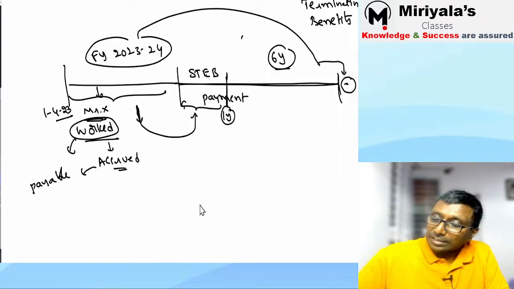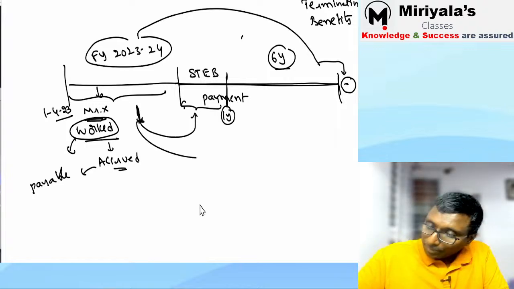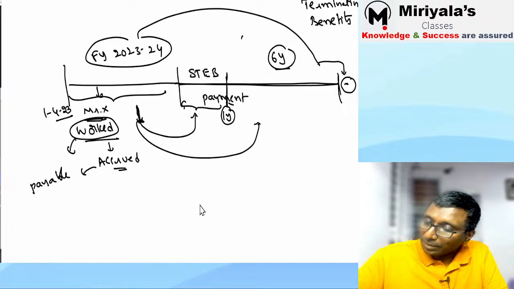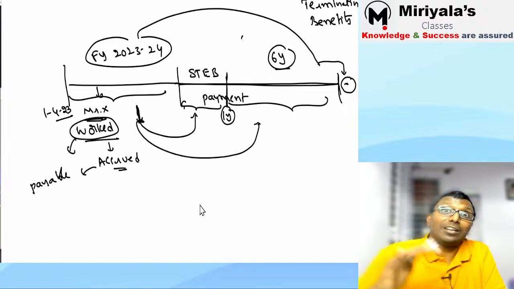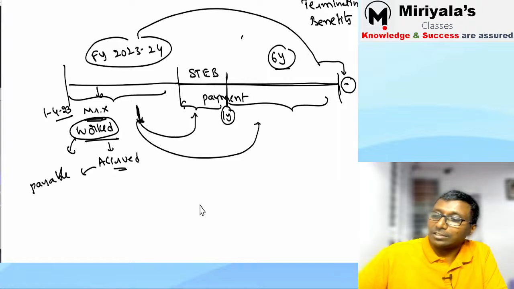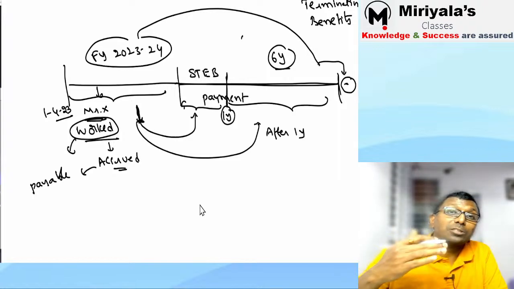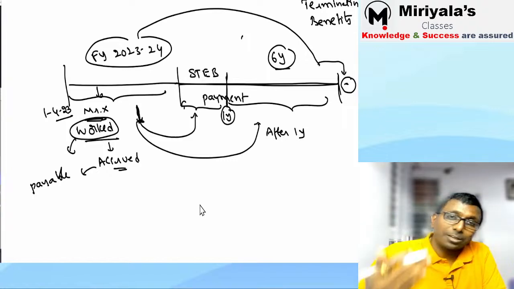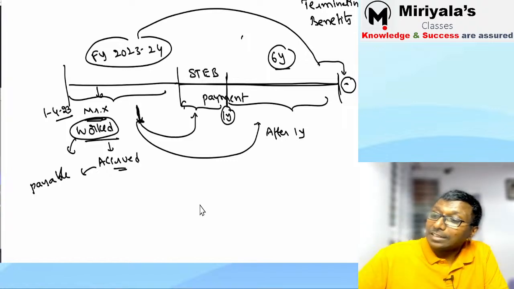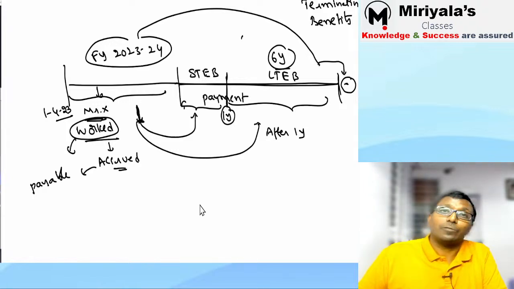Got it? Correct. Sir, he worked in the current year, but if the payment is expected to happen at a later point of time, not within 1 year but after 1 year, as per the agreement or whatever the reason, then these things are called long term employee benefits.